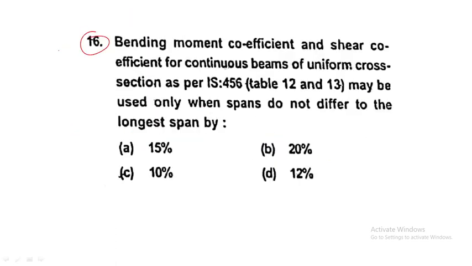Next question. Question number 16. Very important question, all of you. Let's see how many of you can answer this question. Bending moment coefficient and shear coefficient for a continuous beam of uniform cross section as per IS 456 Table 12 and 13 may be used only when the spans do not differ from the longest span by how much? For understanding this, again you have to visit the IS 456:2000 code book. Unless more exact estimates are made for beams of uniform cross section.